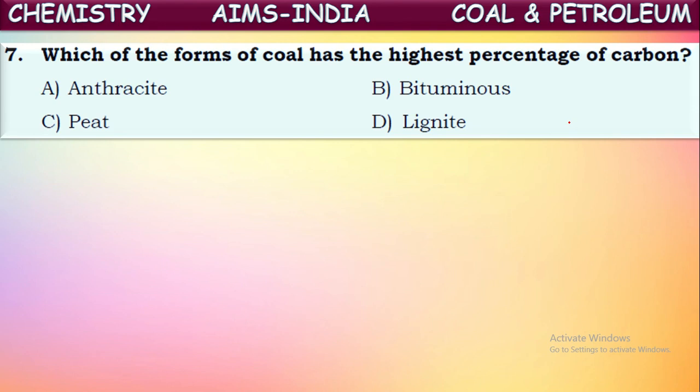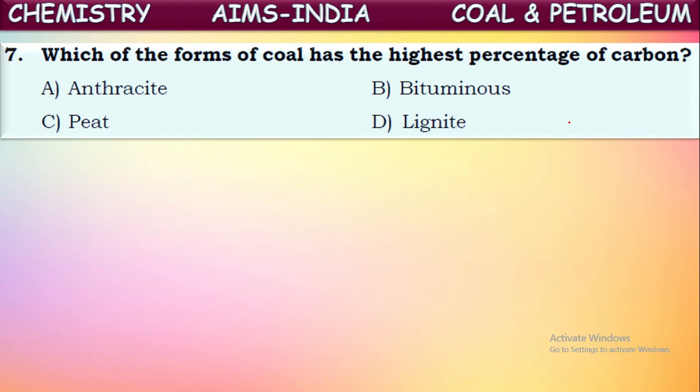Next we get lignite and bituminous, and the final stage is the pure form of coal. That pure form of coal is called anthracite. In this stage, around 95% of carbon is available, and the remaining is impurities. So the highest percentage of carbon is available in anthracite. That is why it is called the purest form of coal, or the oldest form of coal also.